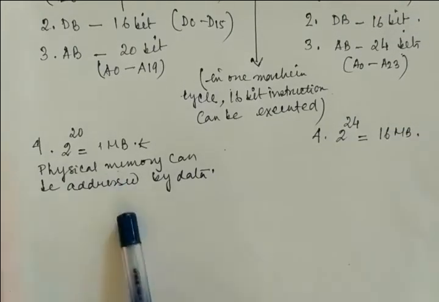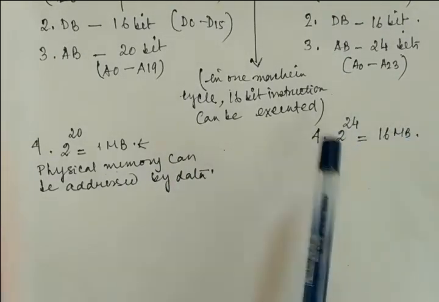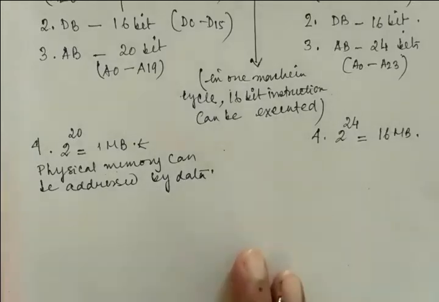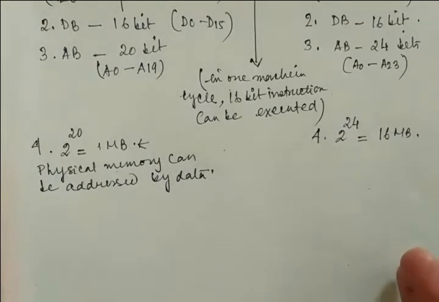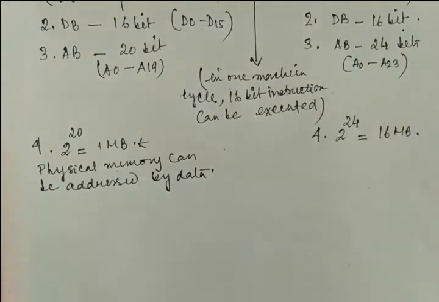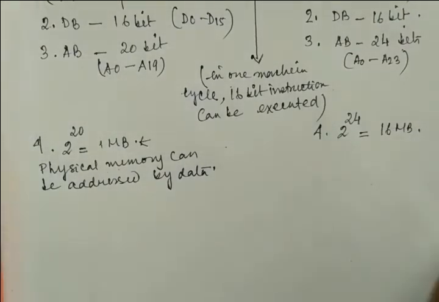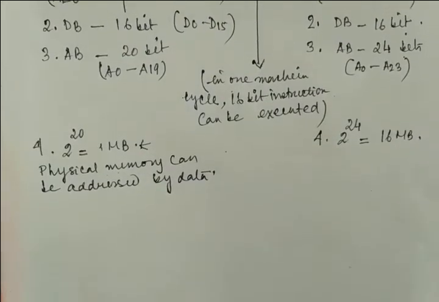So here it is 1 MB, here it is 16 MB, and there is an advancement, because we are going to the upper level of 8086. The memory capacity is high, its multitasking capability is there, and speed is high. The various parameters are going to change from 8086 to 80286, and the most important among them are the memory size and the multitasking capability that is in 80286 but not in 8086, right?